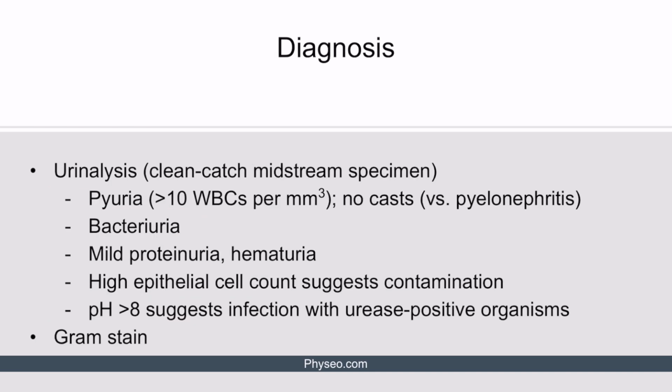The diagnosis of cystitis and other UTIs are usually made on urinalysis. To avoid contamination with the normal flora or perineal skin, the specimen is collected from the midstream of urine, which directly comes from the bladder and has the highest likelihood of being sterile. This is what we mean by a clean catch midstream specimen. Urinalysis of a patient with cystitis shows pyuria, defined as more than 10 white blood cells per millimeter to the